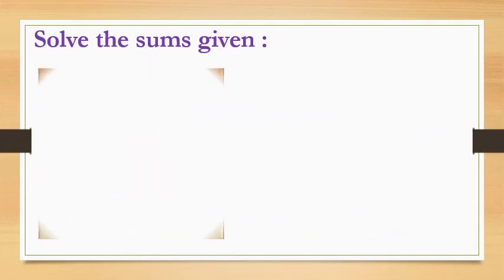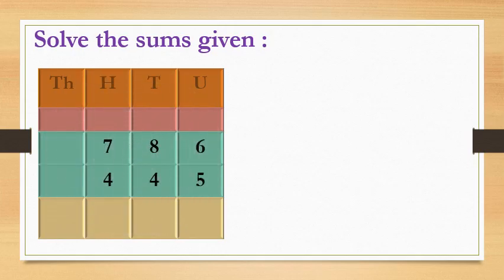Okay, solve the sums given. Sum is given here, plus we will put. Now here you know now how to do. We will add this 6 plus 5 in the unit place, that became 11. Yes dear students, we will make a bundle of 10 and we will send this one to the tens place.